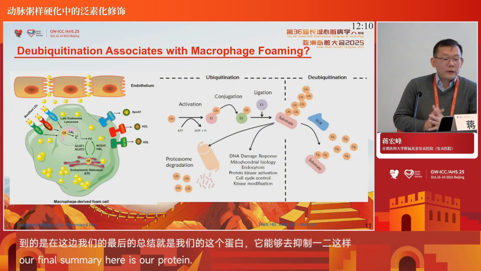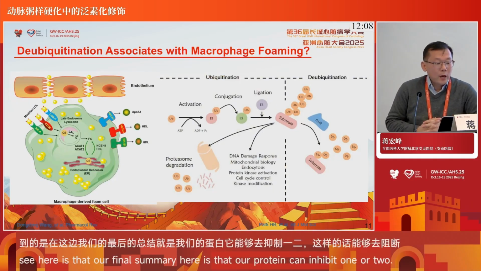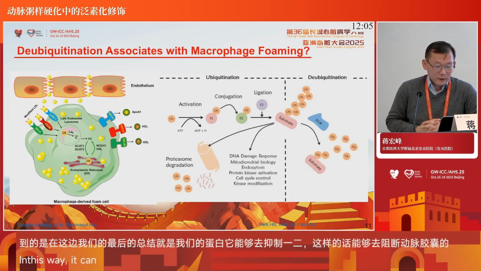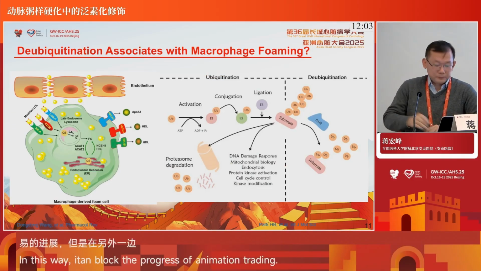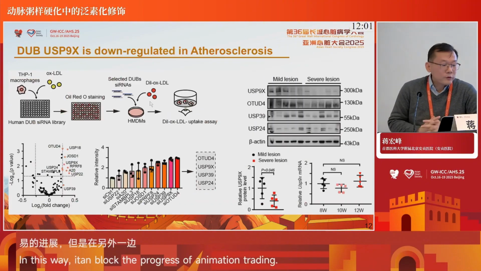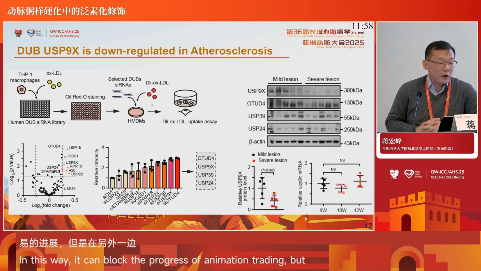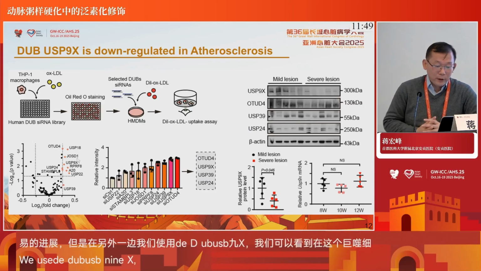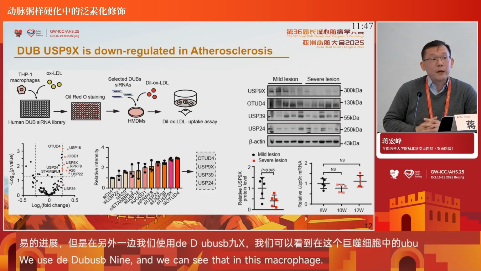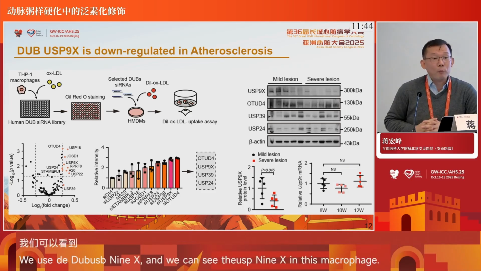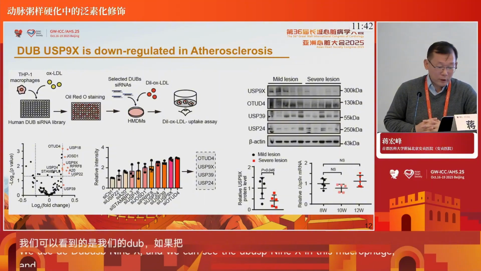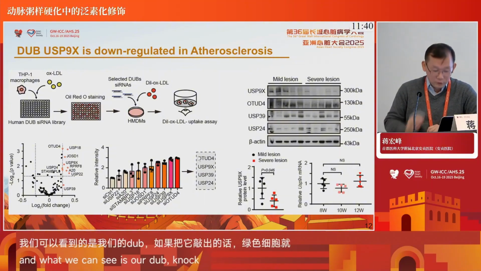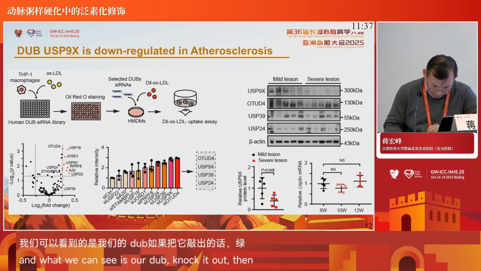On the other hand, how about the deubiquitination? We used a DUB siRNA library to screen for the DUBs that may alter lipid communication in macrophages, and in this way we found some differences. We found a number of DUBs that, if we knock them down, the macrophage takes up more lipids, or more LDL, especially OTUD4, USP9X, USP39, and USP24.